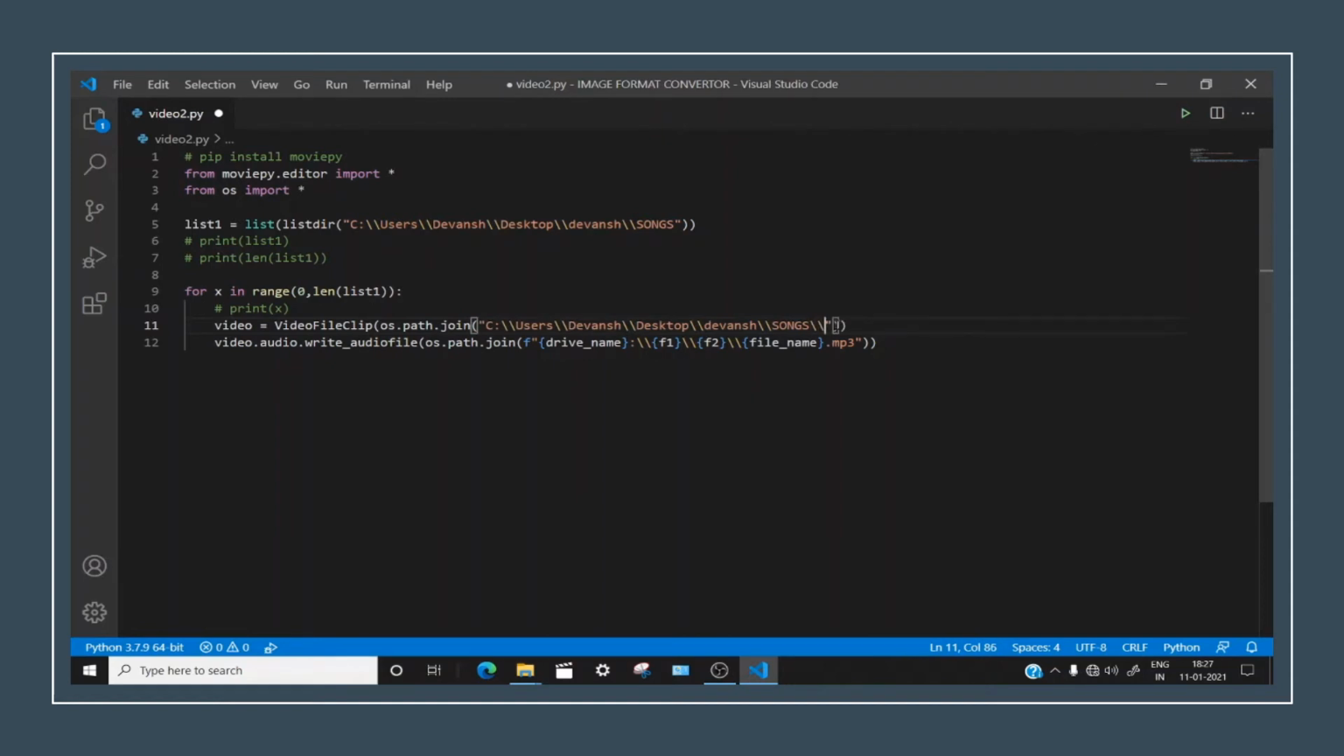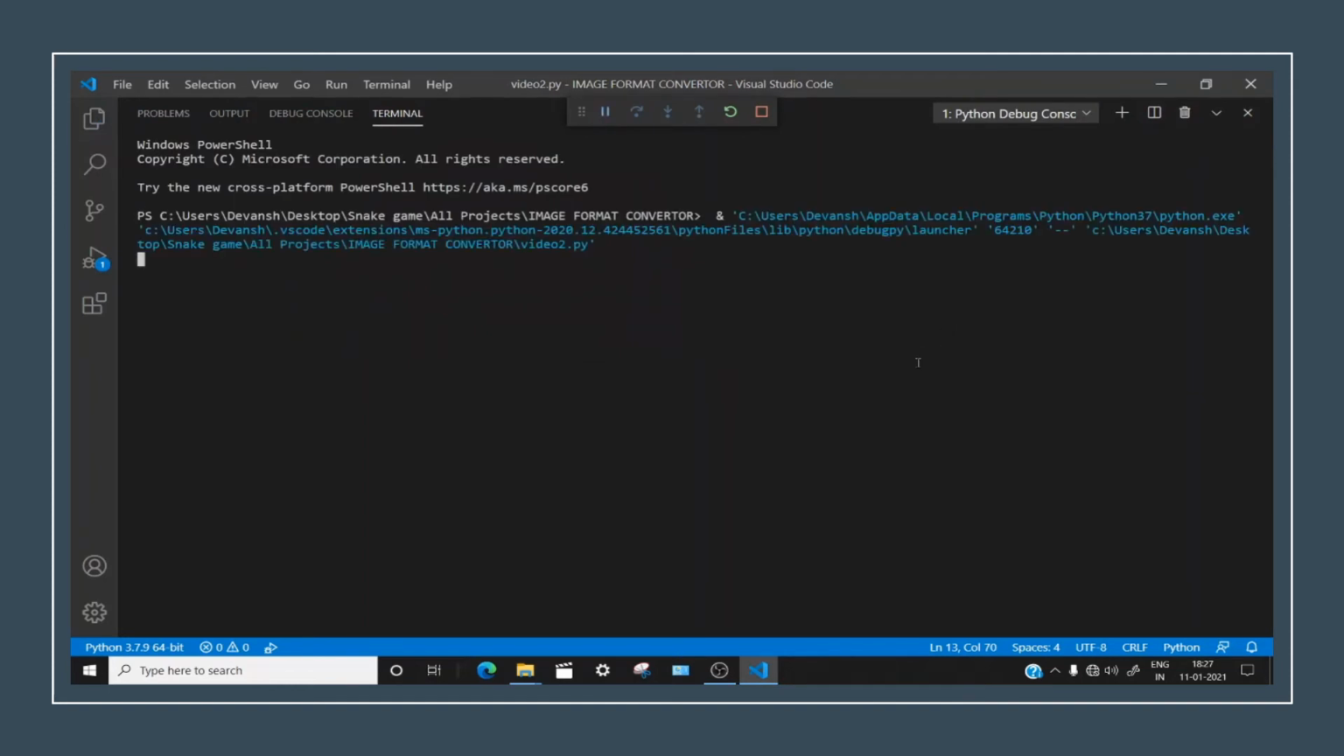What I will be doing is list1. Wait a minute, I need to put an f-string down there. F-string, and then you have to keep list1 of x. Let me show you what this is doing. Let's comment out these two lines first, and let me print what I just told you.